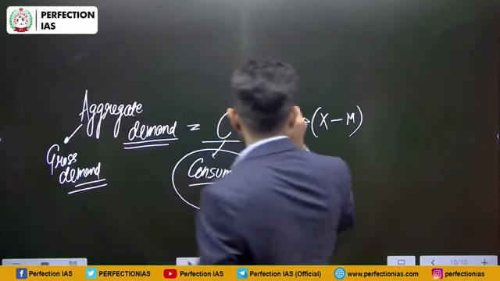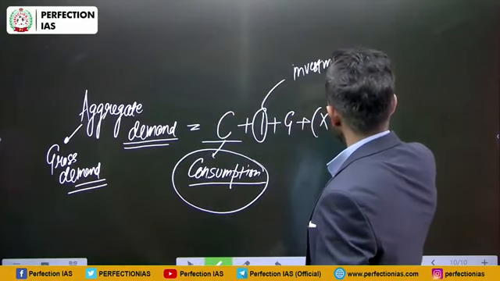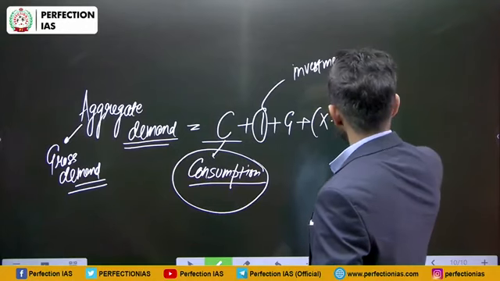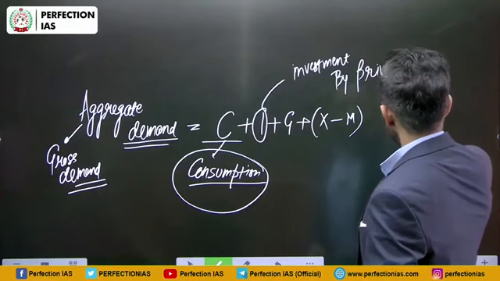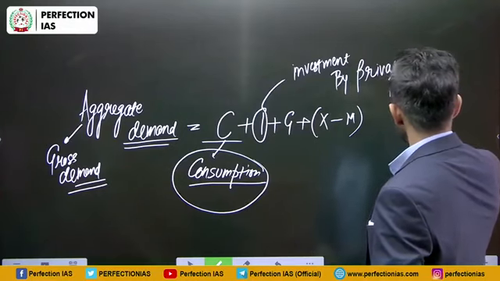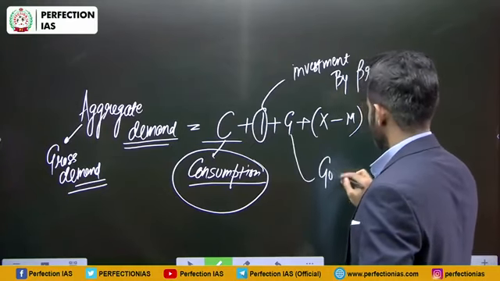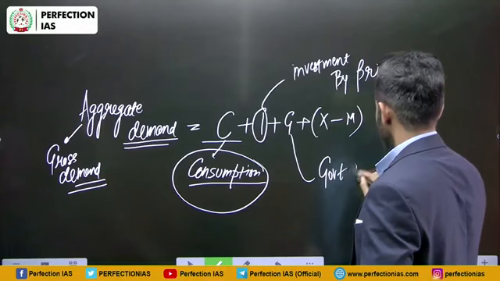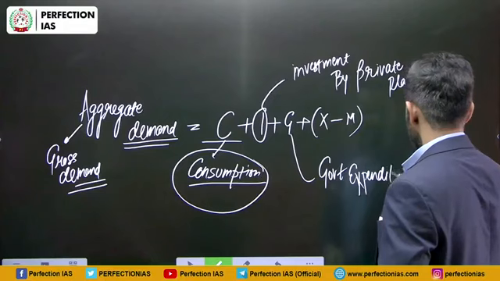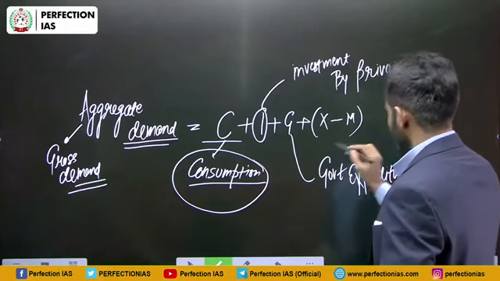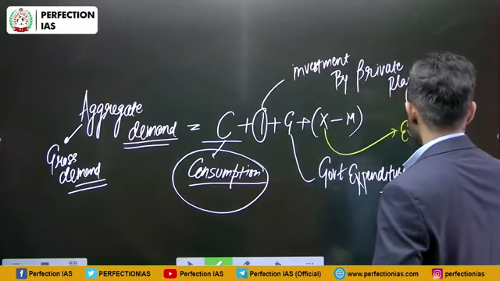I stands for investment by private players or by businessmen. G stands for government expenditure. X stands for export.